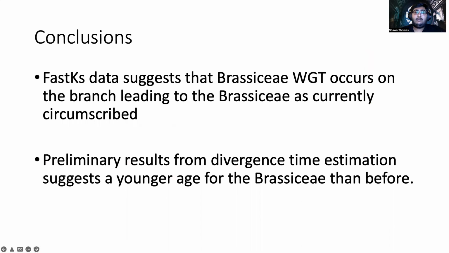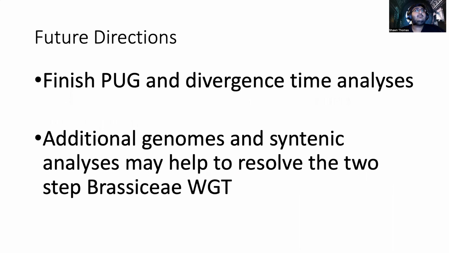So some conclusions from my talk: the FastKS data, or the KS plot data, suggests that the Brassiceae whole genome triplication occurs on the branch leading to the Brassiceae as currently circumscribed. And our preliminary results from the divergence time analysis suggest a much younger age for the Brassiceae than previously shown.